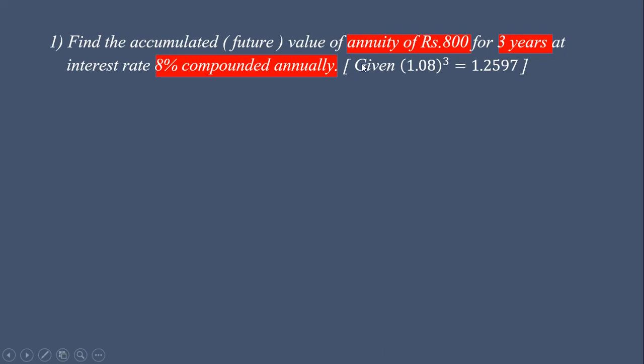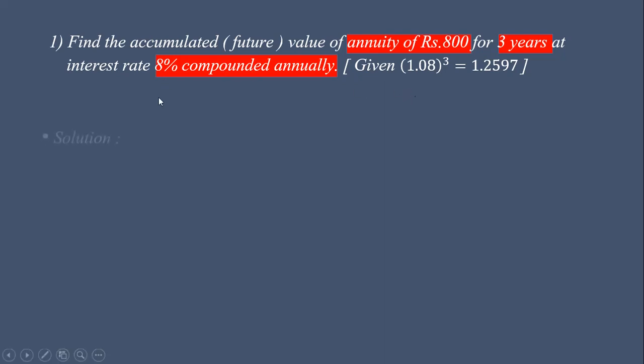Now here consider this thing. If we keep these rupees 800 in our cupboard for the first year, for the second year 800, for the third year, what will be the amount in the cupboard? 800 plus 800 plus 800, it is 2400. But instead of that 2400, we are investing these 800 rupees annually in a company giving 8% interest compounded annually. So obviously the accumulated value will be greater than 2400.